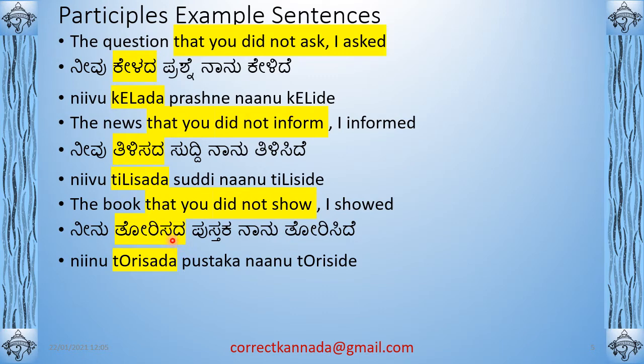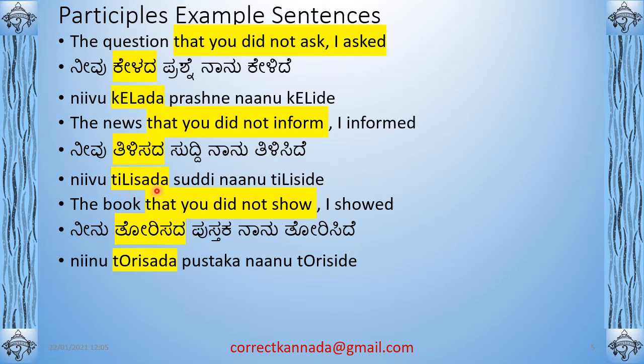ತೋರಿಸದ. How do you form negative relative participle? You take the verb torisu, remove the u, it becomes torisa. Add da to it. Torisada means that which was not shown. It doesn't tell first person, second person, third person because it's common. Avanu torisada, neenu torisada, avalu torisada, everything. That which was not informed is telisada.